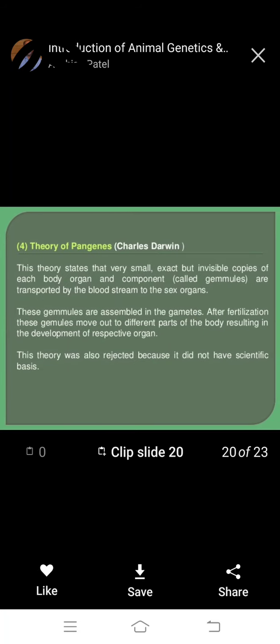We cut the tail of a mouse for 22 successive generations and always got the baby mouse with a tail. Thus, this theory was soon rejected. Okay, this Lamarck theory of acquired characters is rejected.